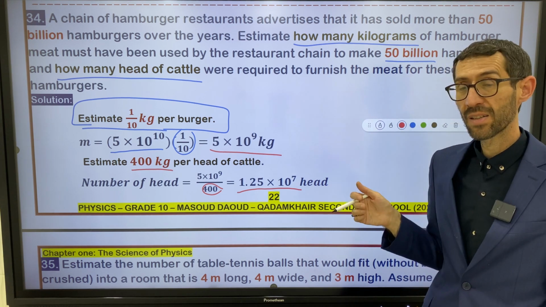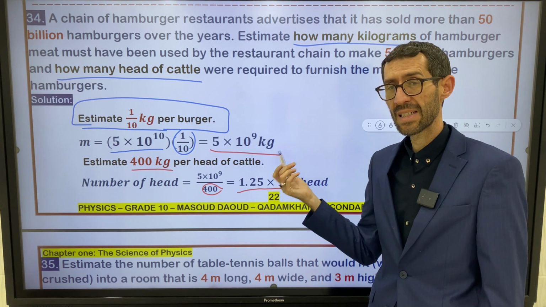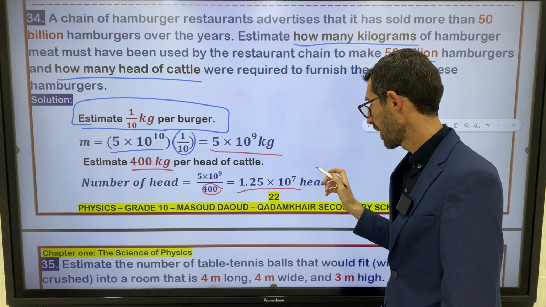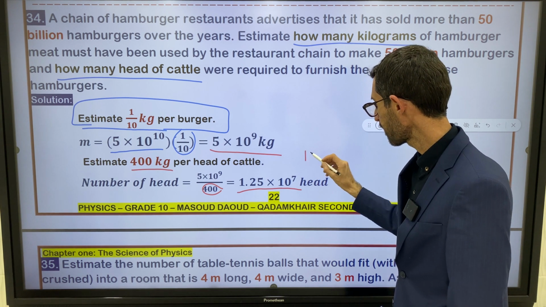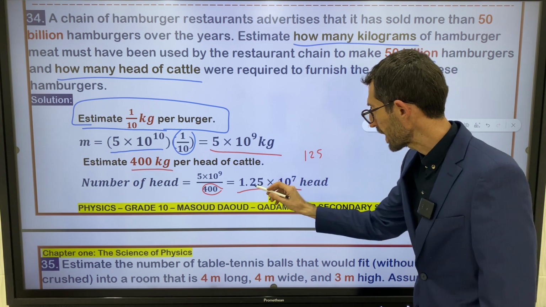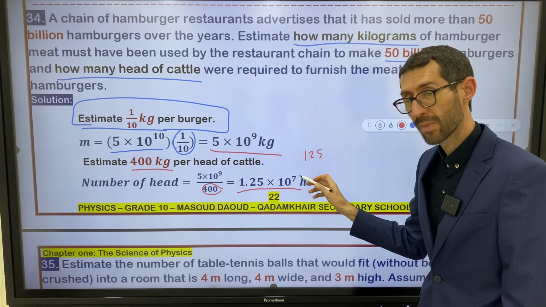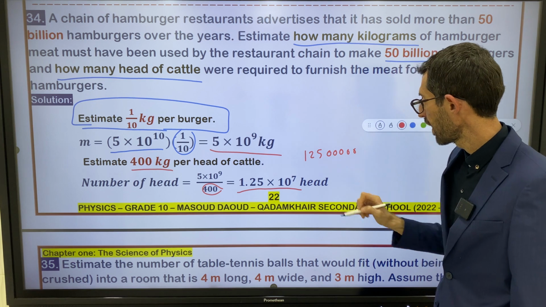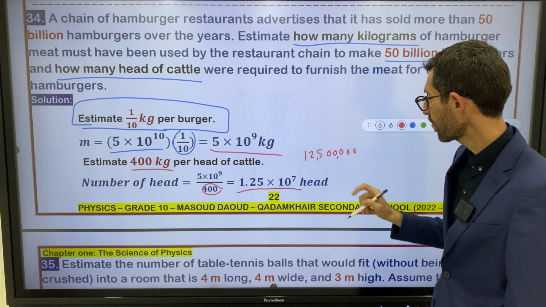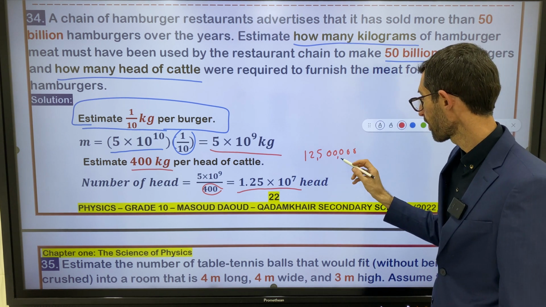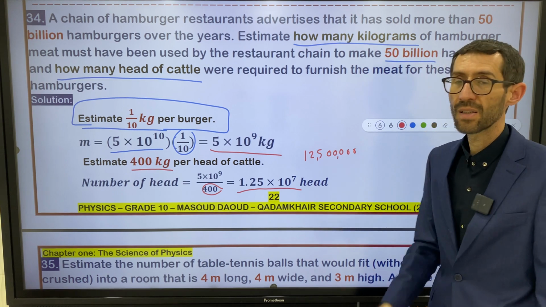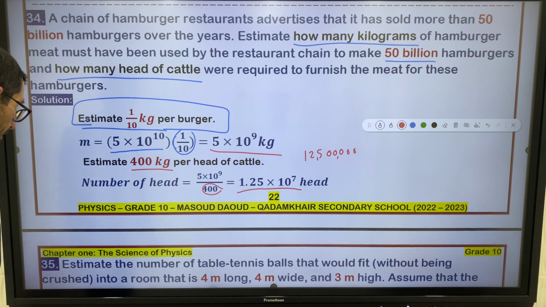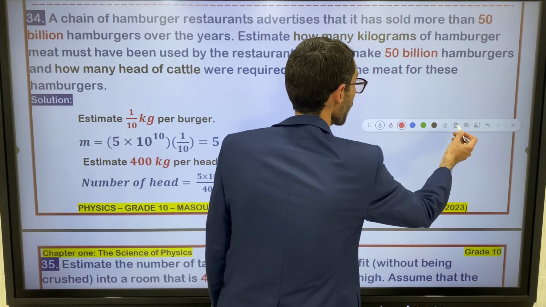So they sacrificed how many head of cattle? Let me write it for you: 1.25, 2 decimal places, we'll go with 2 powers. Here we have 5 zeros after the 5. Let me read the number for you. 12,500,000 head of cattle were sacrificed during these years, right? Let's move on to another question.